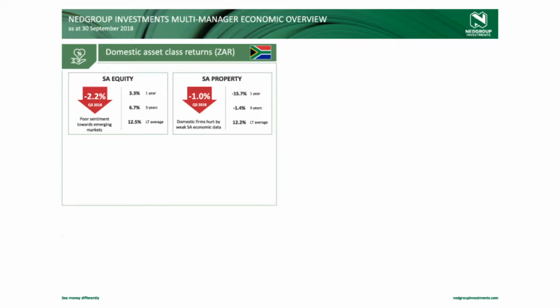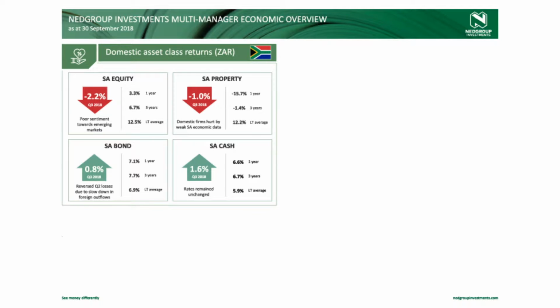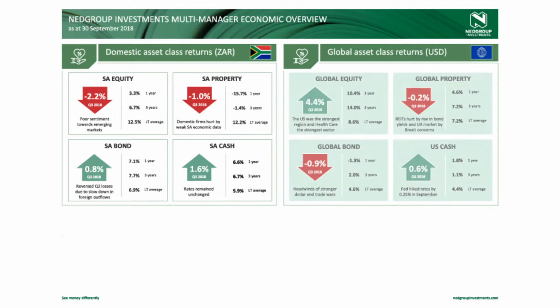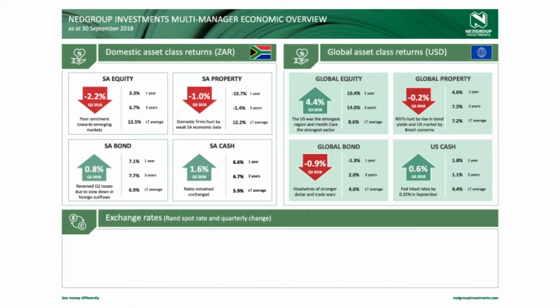If we refer to slide number 1, domestic asset class returns, one will see that the all-share index was down 2.2% over the quarter, largely led by the top 40 large-cap stocks. These are large global stocks that were hurt by the sell-off in emerging market equities, largely fueled by Donald Trump's trade wars. In addition, we have deteriorating economic factors within South Africa that also badly affected the South African listed